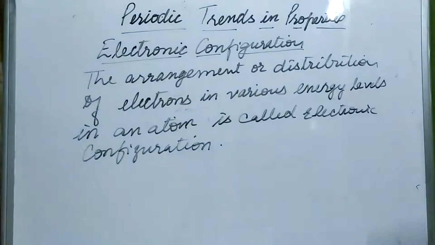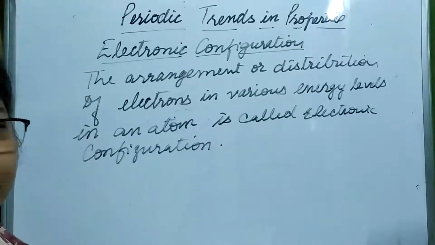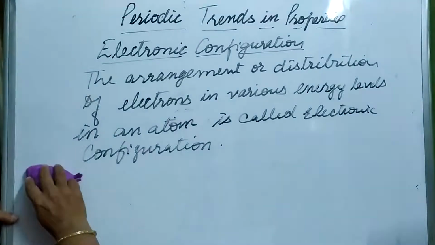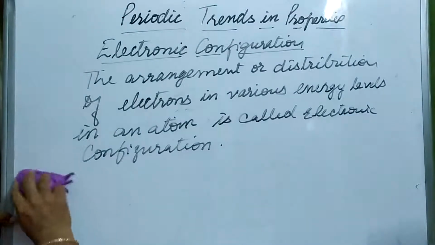Okay, so to find out what kind of properties are being repeated, or to check what are the various periodic trends in properties, we are to take the further concept.